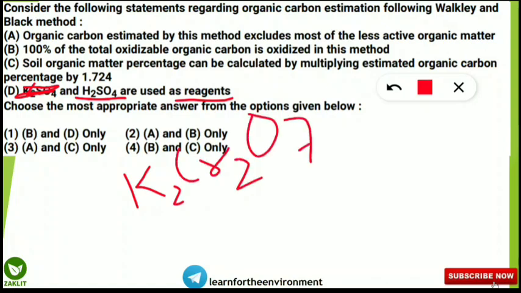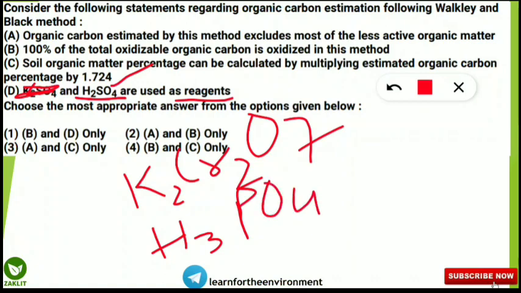K2Cr2O7, that means what is this? This is potassium dichromate, and H2SO4 is used. And next other things which are used are H3PO4, that means phosphoric acid, and one more thing you should note down, that is diphenylamine. Diphenylamine is used, and FAS, that is ferrous ammonium sulfate, is also used as a reagent. And next is NaF.